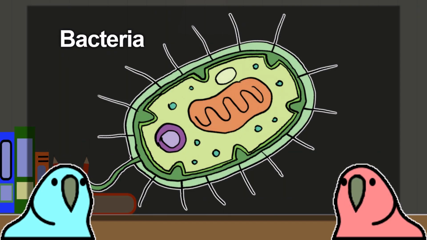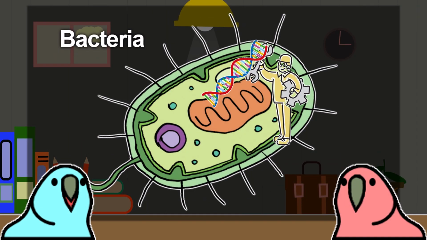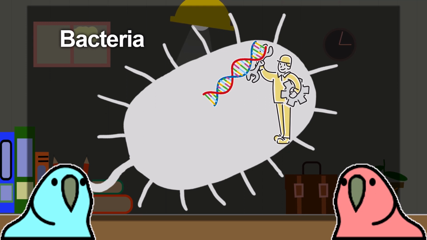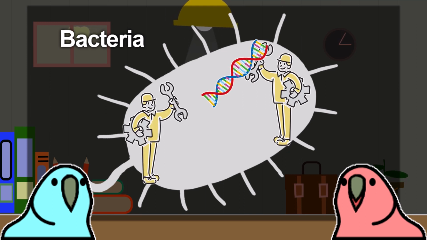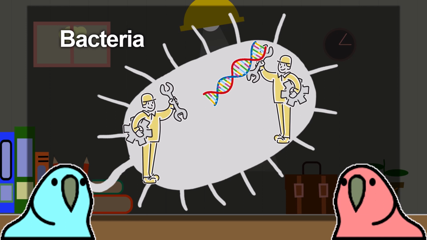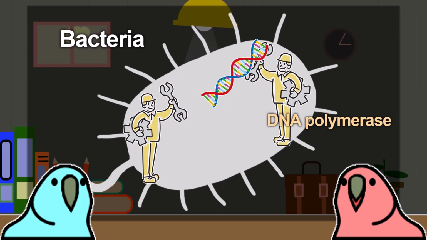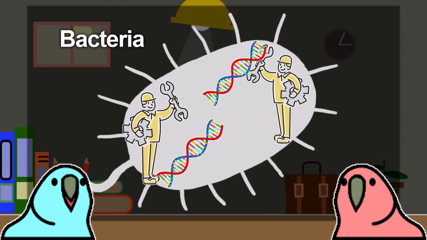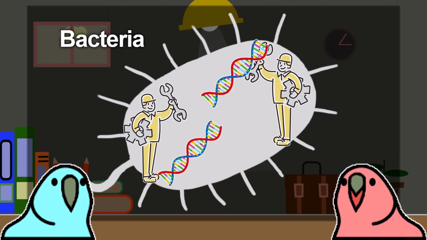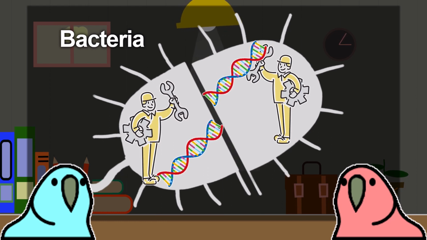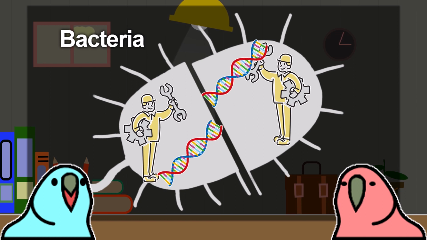This is a diagram that reproduces bacteria. You mentioned a blueprint and a carpenter earlier, one of each. First, the carpenter is created based on the blueprint. Then, the carpenter, called DNA polymerase, copies the blueprint. The blueprint has doubled. Finally, a wall is built so that the blueprints can separate from each other. The bacteria have split into two.